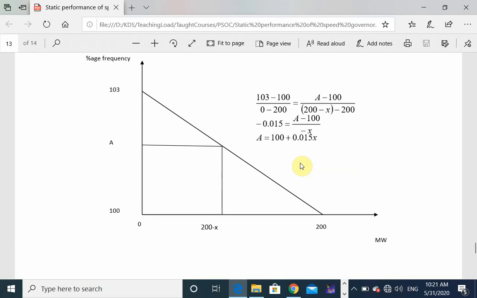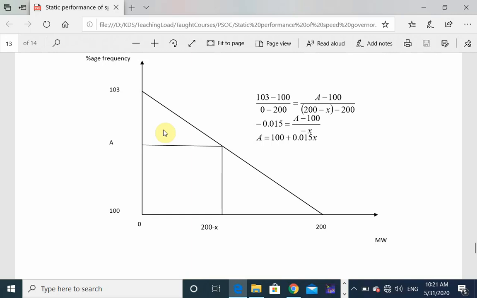Now go to the second generator case. In the second generator case, this is the speed regulation curve. Whenever the variation is from 200 megawatt to 0 megawatt, the frequency variation is from 100% to 103%. So here we have the regulation as 3%. Regulation is defined as per unit change in frequency per unit megawatt.